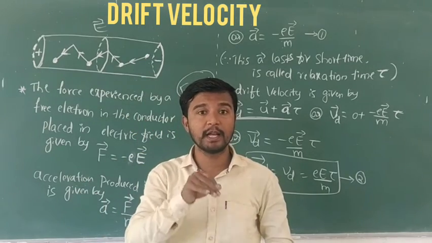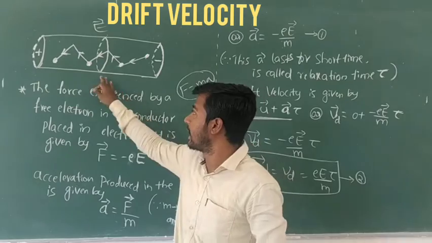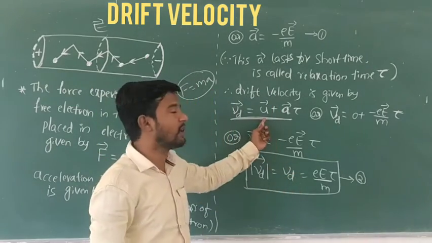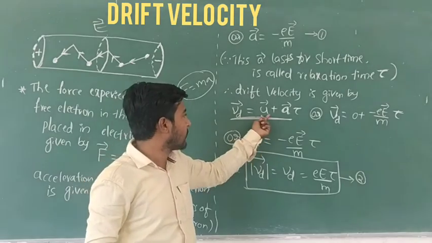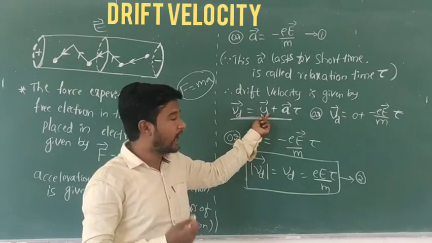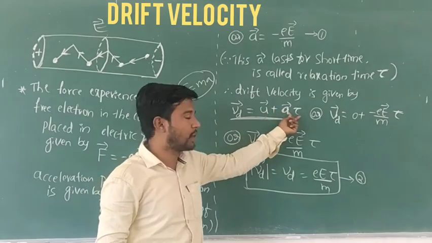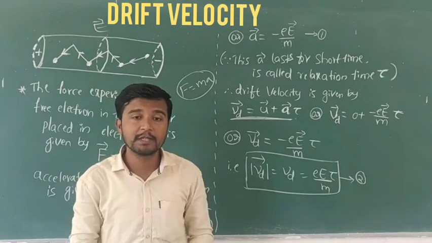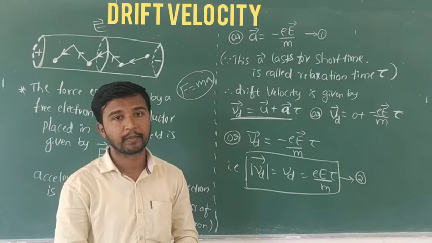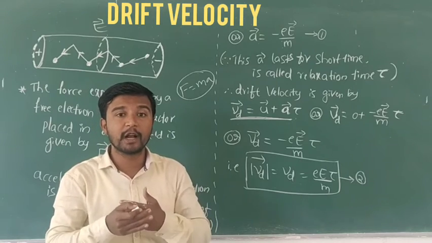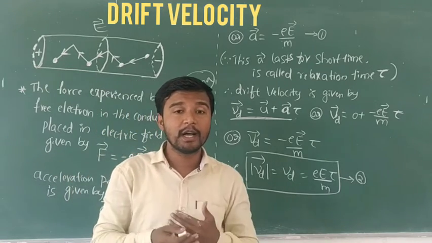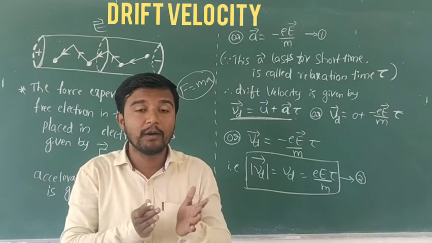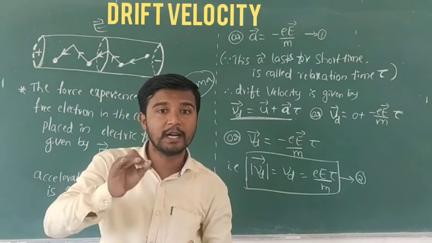When we apply the electric field to the conductor, the electrons get a force. That is why we take u plus a into tau. a is the acceleration, and tau is the relaxation time. Time is also very important. Tau is the relaxation time, the short time between collisions of the electrons with the ions.